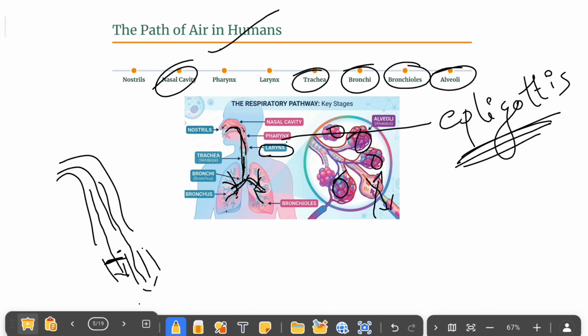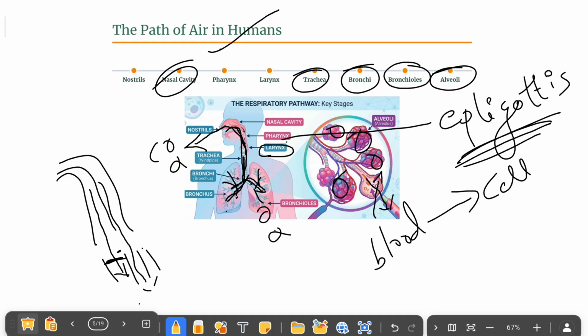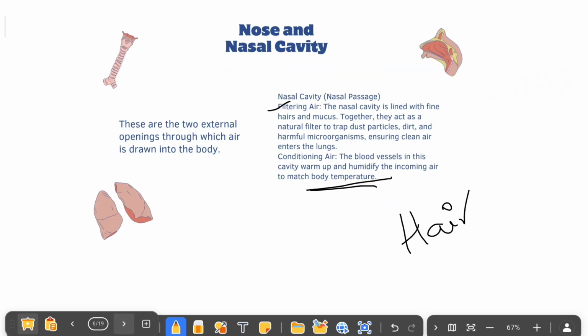And when we are breathing out, the air will pass in reverse flow and we will release the carbon dioxide outside, and we will get oxygen when we are breathing in. This oxygen is given to the blood. After this, blood will carry the oxygen and give it to the cells. Here you have to remember, in blood we have hemoglobin. This hemoglobin will combine with the oxygen and give it to the cells.